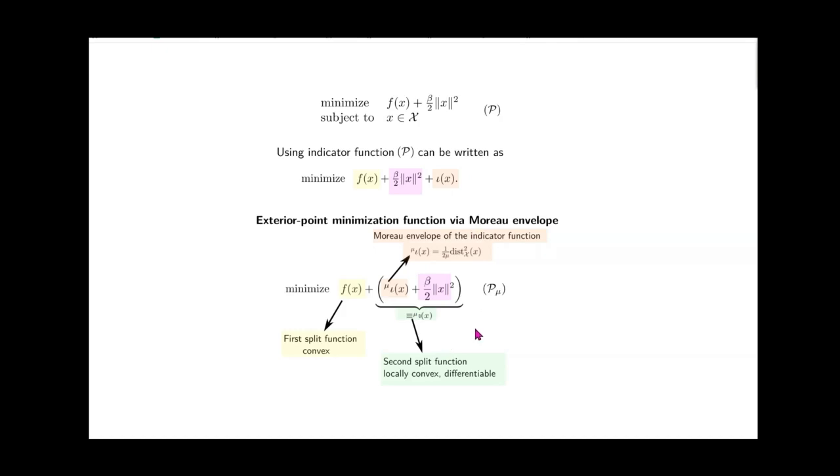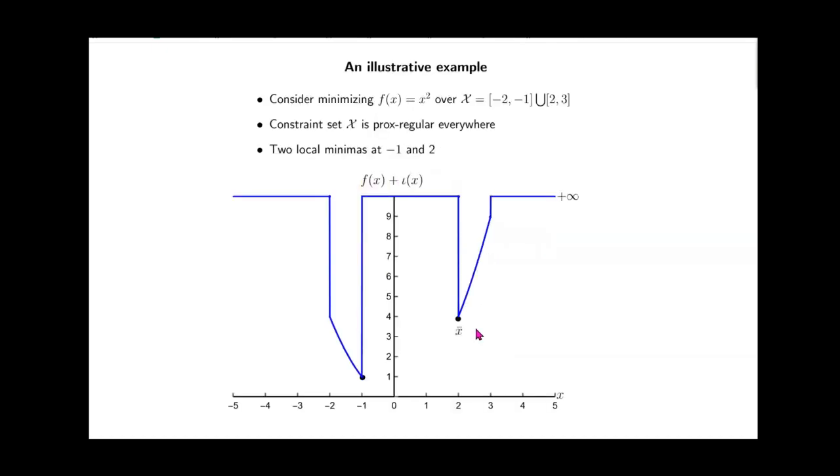To understand what's going on, let's take a look at a picture, a one-dimensional example of how good an approximation this particular exterior point minimization formulation is. So we have a convex function f over some prox-regular set. And this particular one-dimensional function, you can see, has two local minima, one at -1 and one at 2.